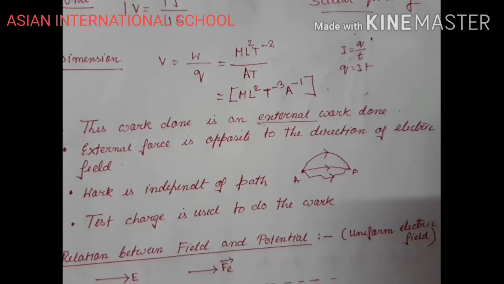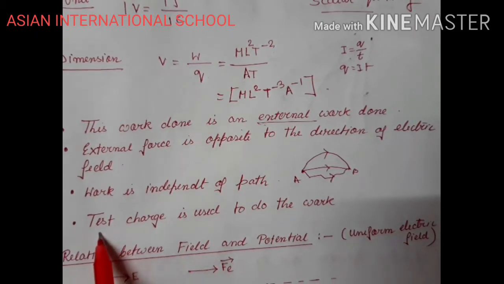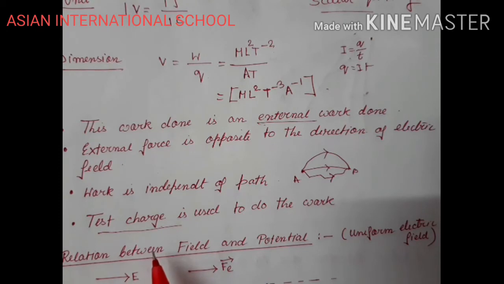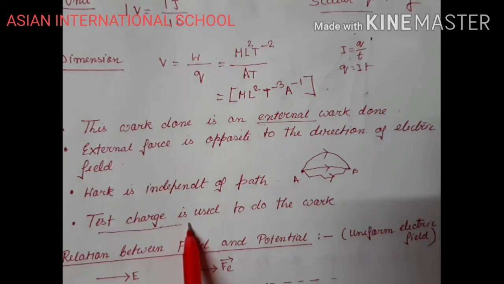And secondly, a test charge is used to do the work. Why do we use a test charge? Because a test charge has negligible magnitude, so it is not going to affect the electric field of the source charge. That means a negligible electric field for a test charge.